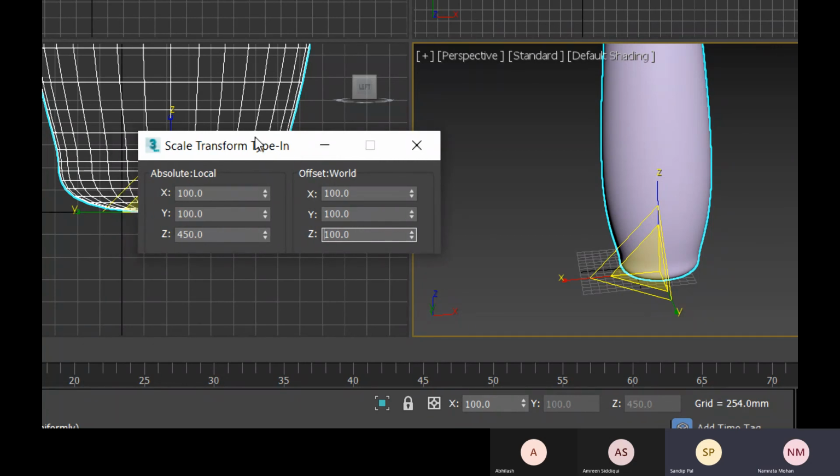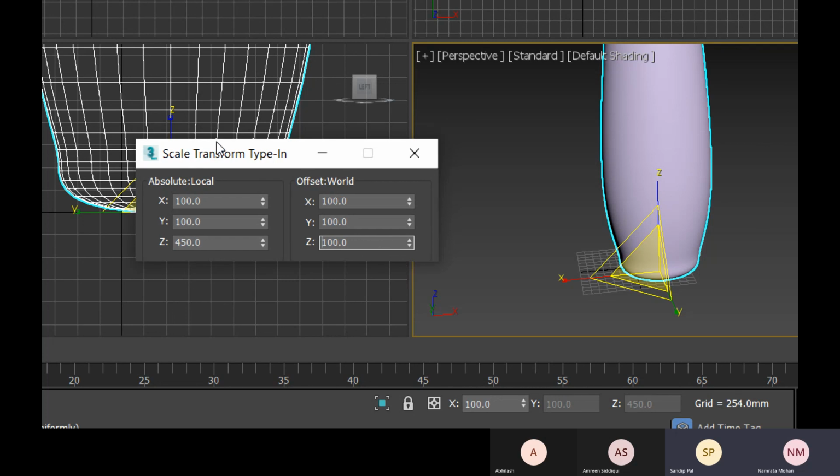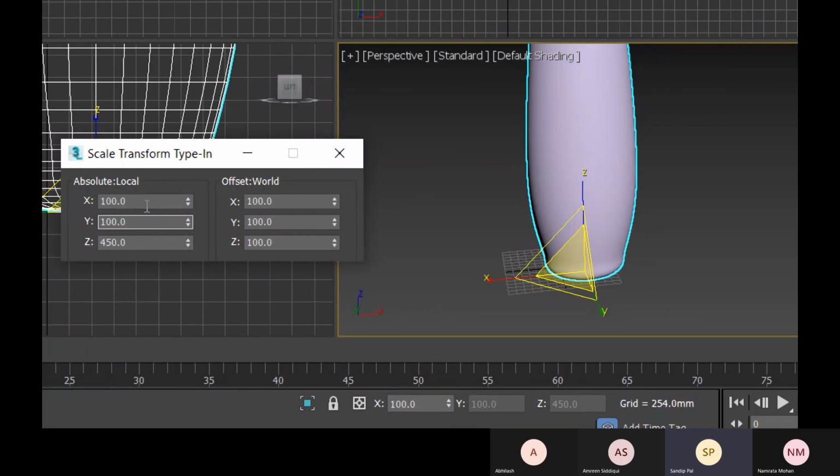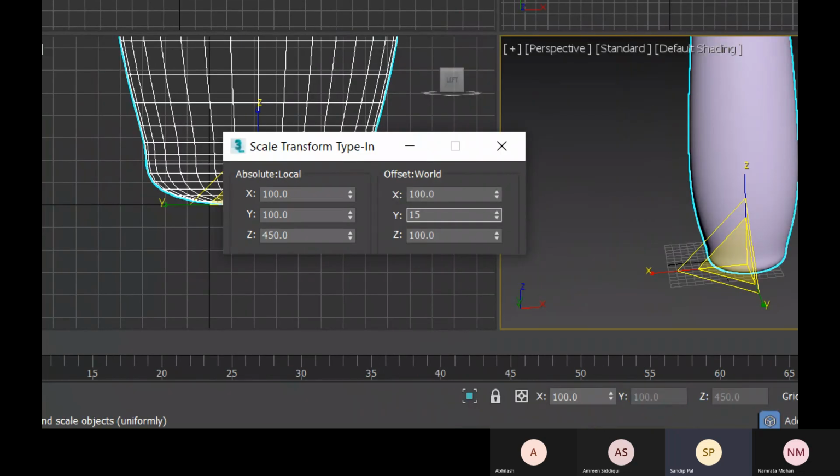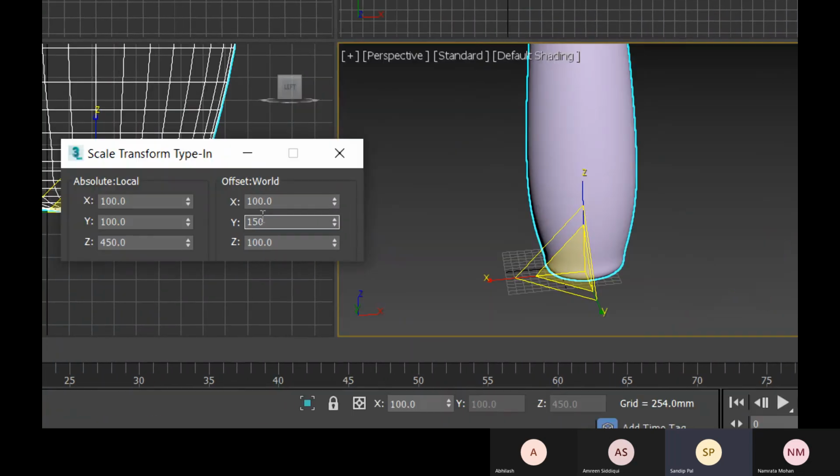All right. So now you see that I have applied 300, and now I have applied 150 for offset, and now the total value is 450. Now right now the total value for this Y scale is 100. If I go for anything at this offset, this will be added with the last value, that is right now 100.